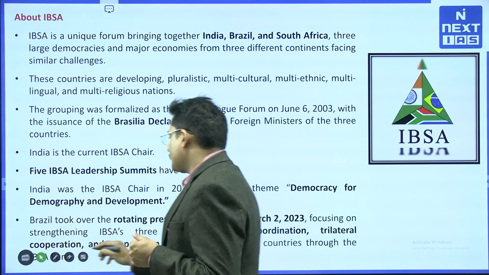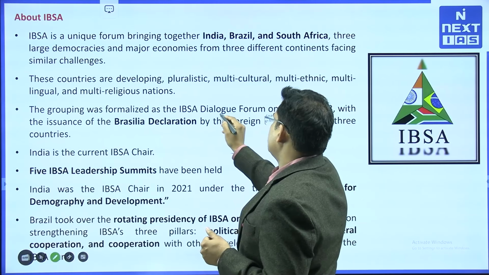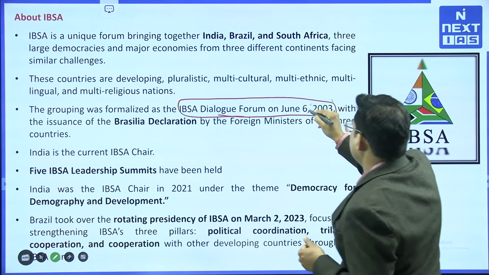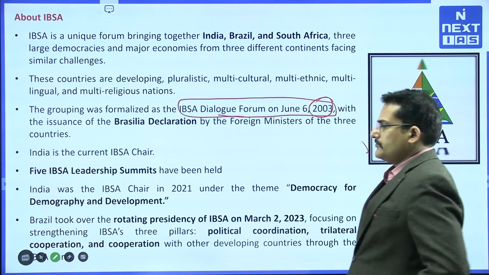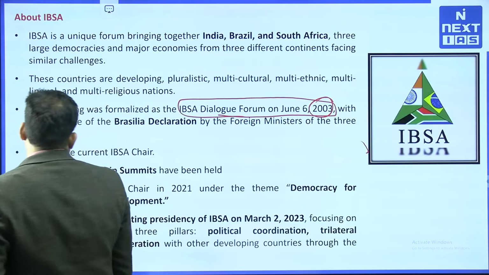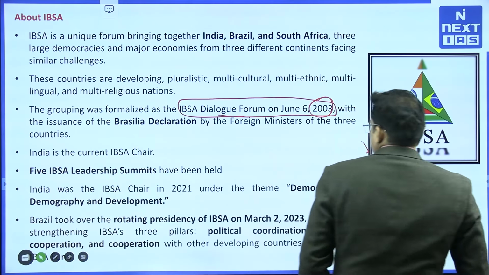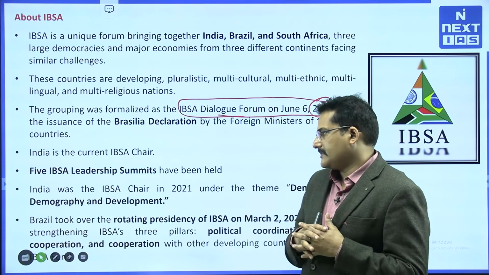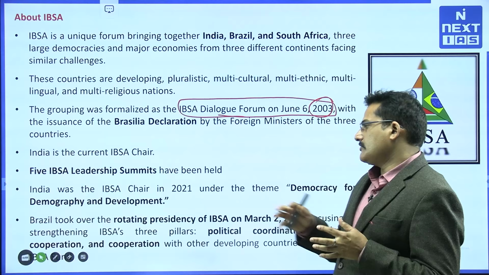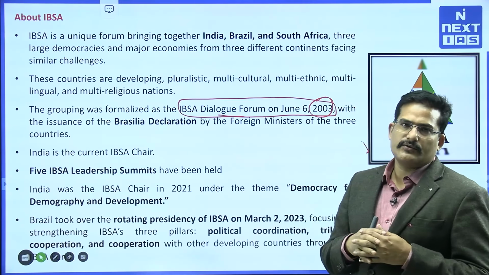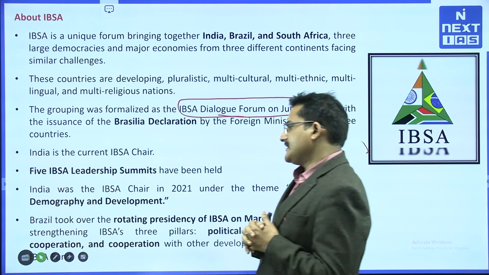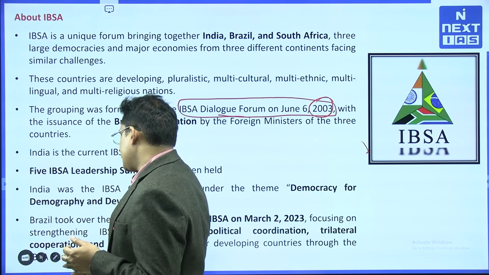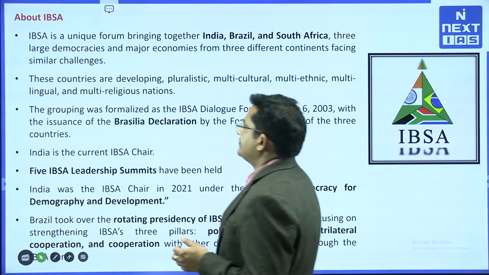Generally UPSC plays with statements such as that IBSA as a body was formed recently, so you should look for the date. It is not a recent organization; it was formed back in 2003, right. It is an old organization. Five IBSA leadership summits have been held so far, and India was the IBSA chair in 2021. At present Brazil is the chair of IBSA. That is also important, and it can be asked in your prelims examination or otherwise, right.